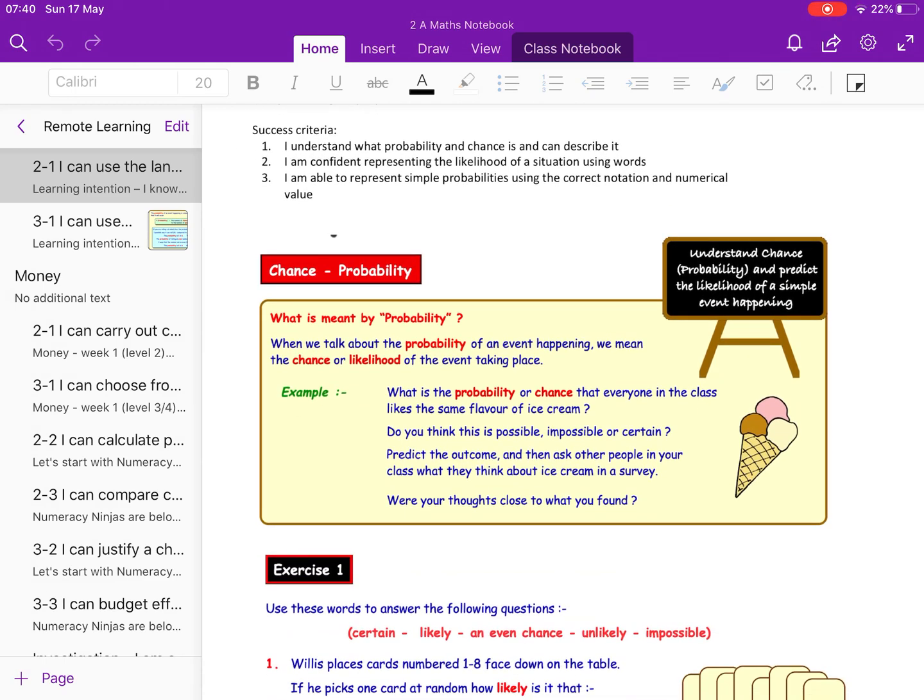Well, when we talk about probability, we talk about the chance or the likelihood of an event taking place or something happening. If I think about saying the statement, is it going to rain in Scotland tomorrow? The words that come to mind are likely, it's possible, maybe, it could, and this is the sort of thing that we're going to be focusing on.